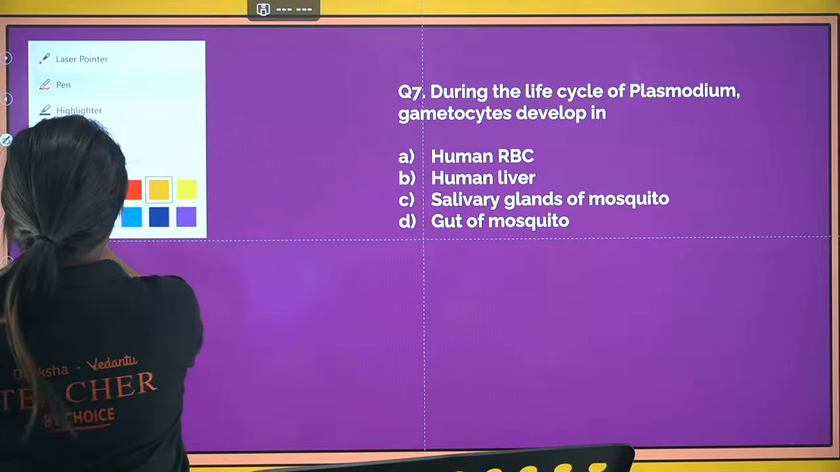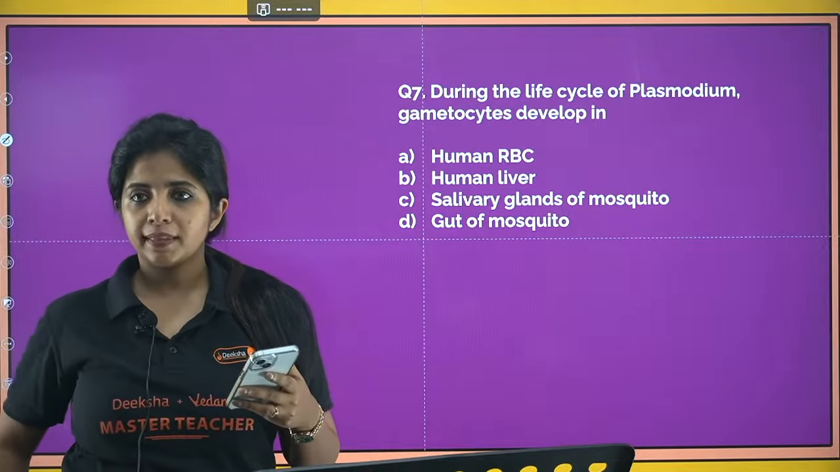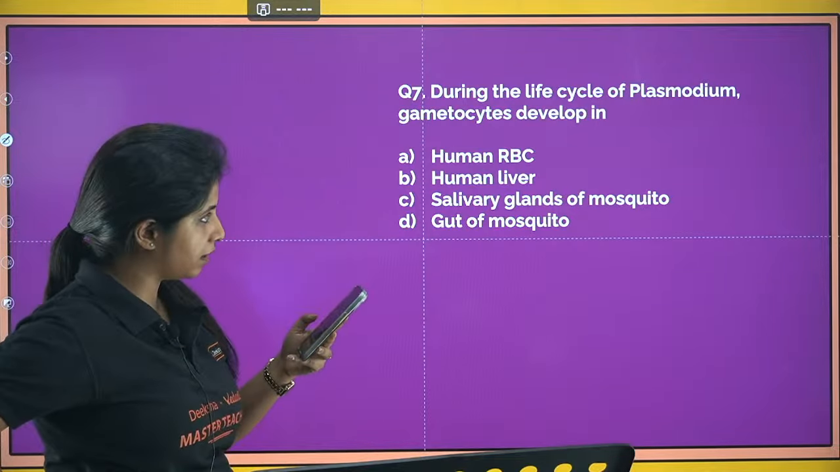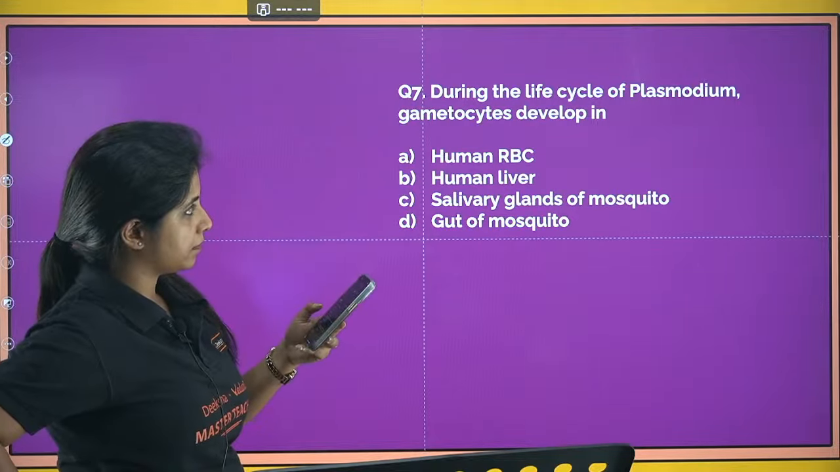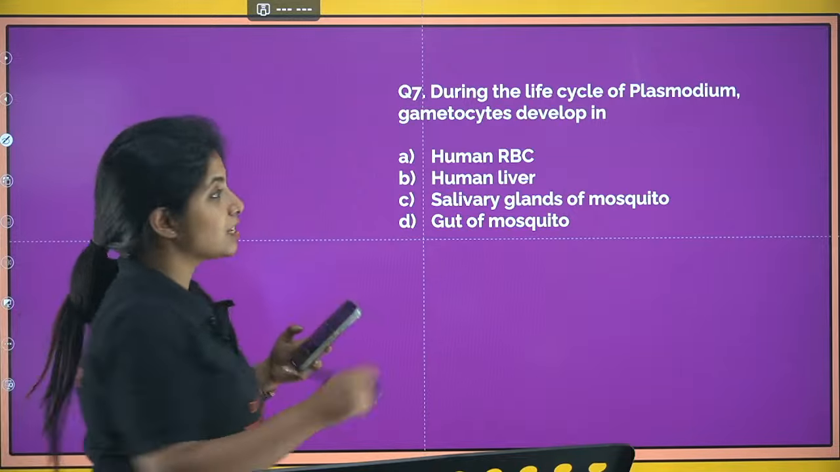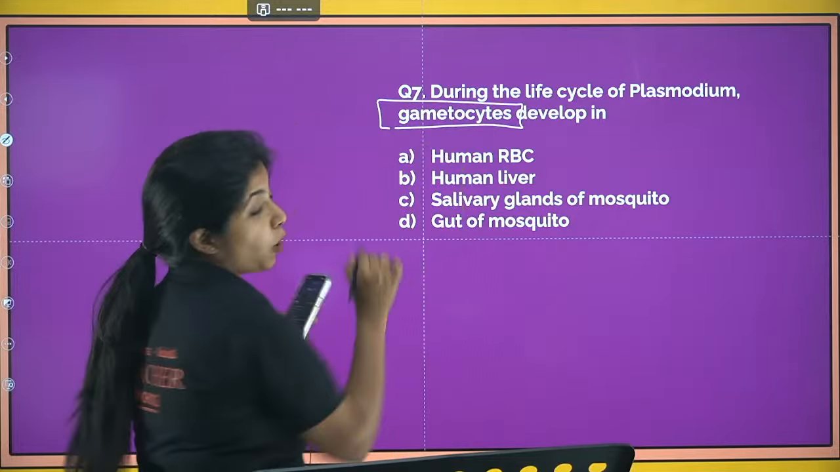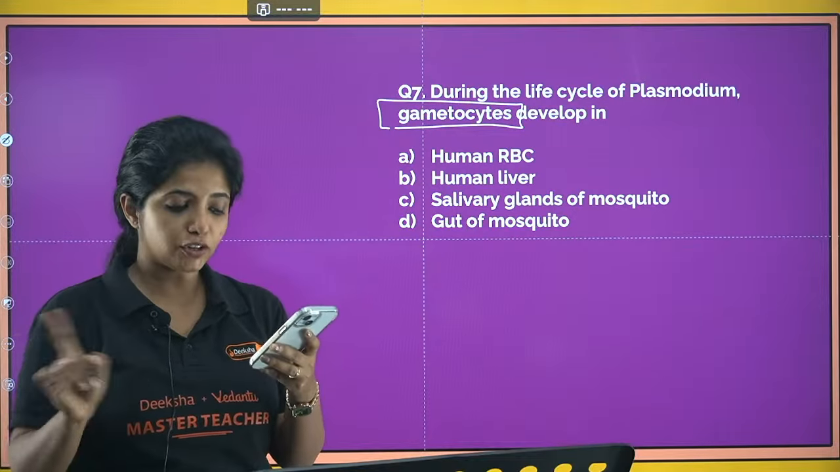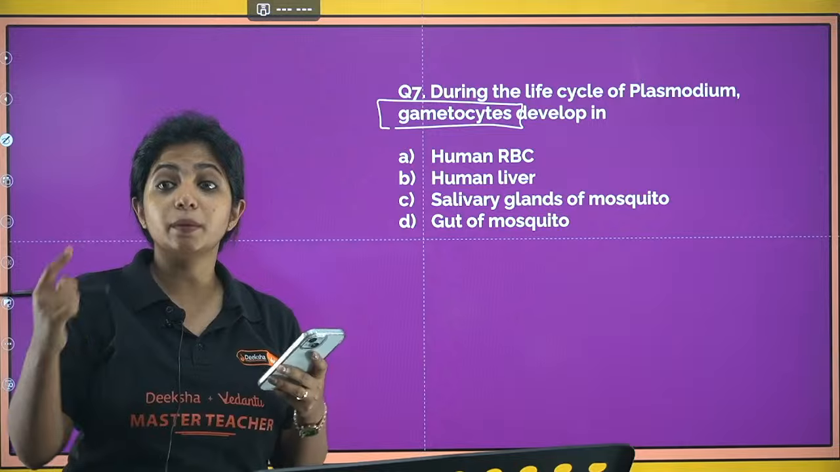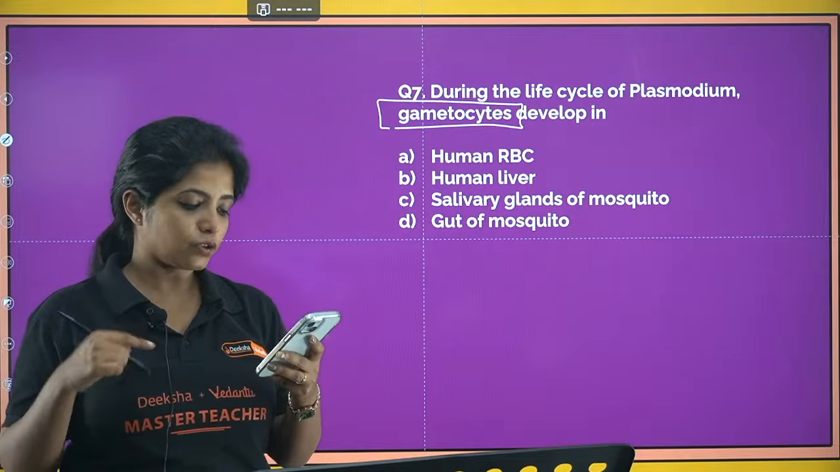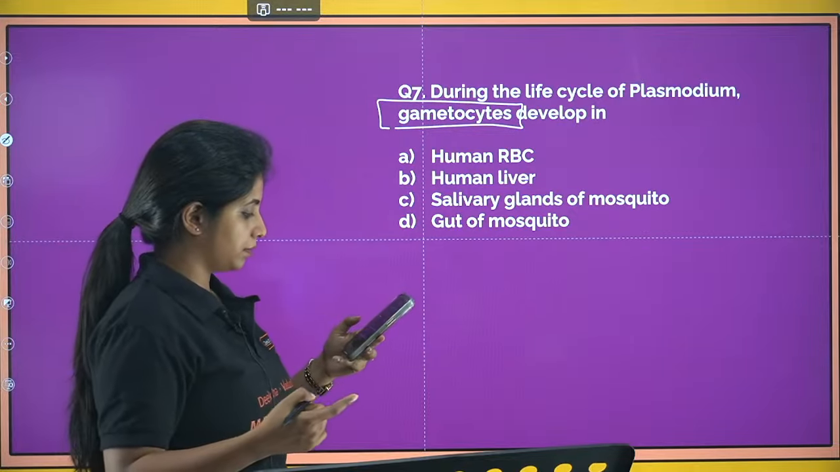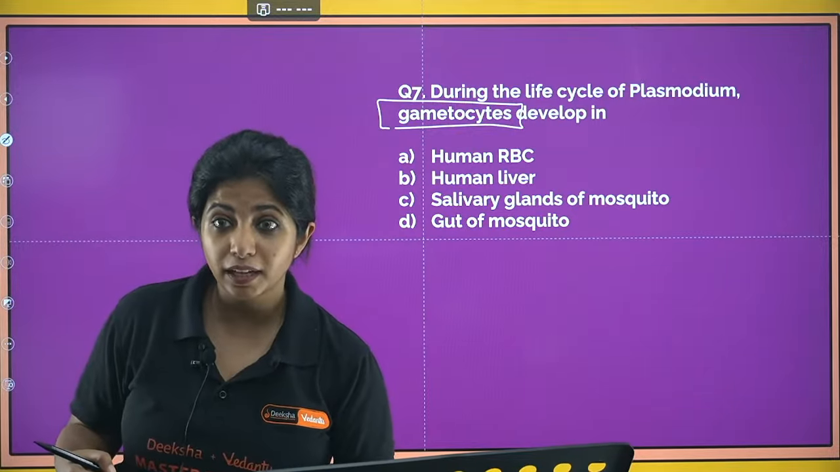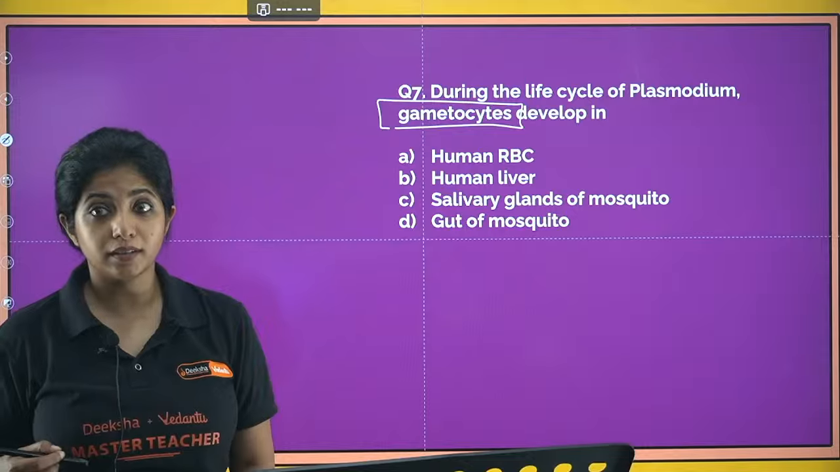Children, come on. During the life cycle of Plasmodium, gametocytes develop in. Harshita says the answer is D. As in, they are asking you, where are the gametocytes formed? The question is not like where gametocytes are going to divide. That's not the question. They are asking you, where are the gametocytes formed in? That's the thing. So now think the answer. Where are the gametocytes formed in the Plasmodium, my dear children?